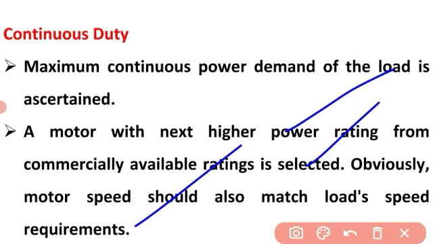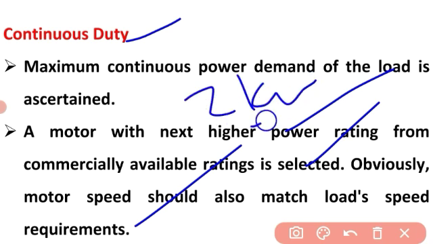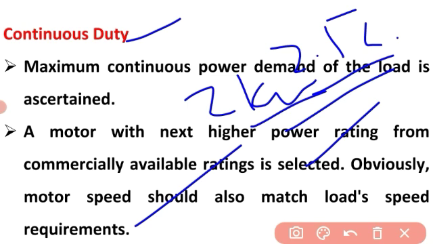Last class, as I discussed, there will be different duties. Short time means the motor is turned on, then there is a rest period, and again a loading period. Intermittent means the motor is turned on and the load is removed, and then again a loading period. For continuous duty, select the next higher available rating. For example, if 2 kilowatt is required and a 2.5 kilowatt motor is available, it will be selected.